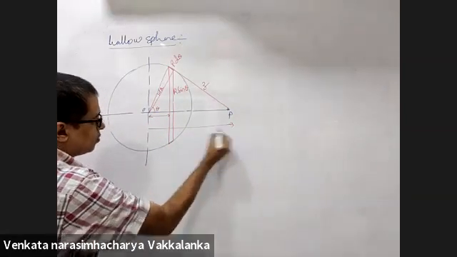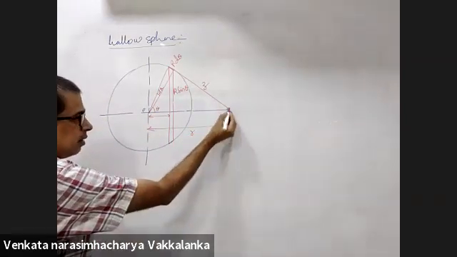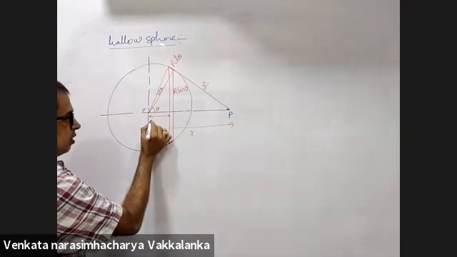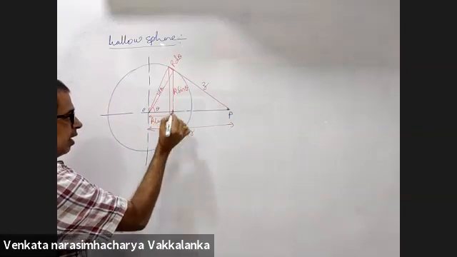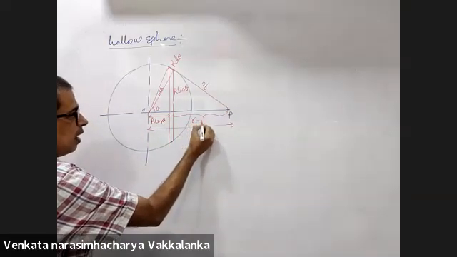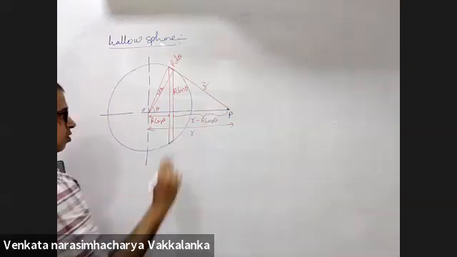This whole distance is small r, that is the point at which you are calculating the potential. This distance is capital R cos theta. So this distance is r minus R cos theta.